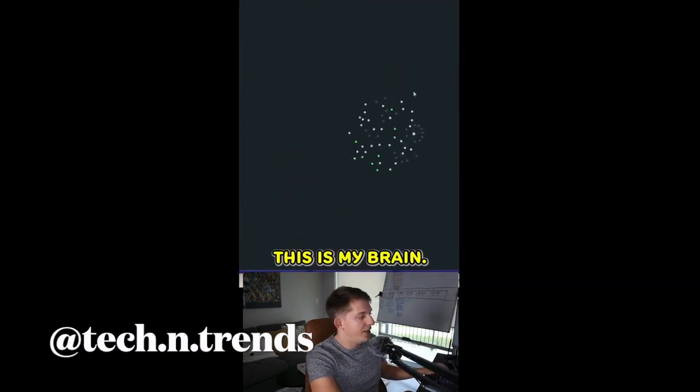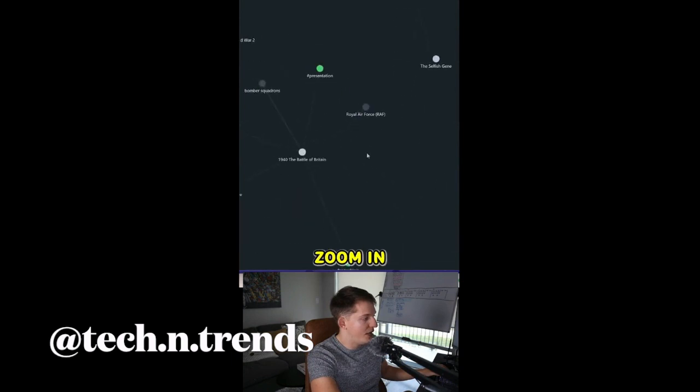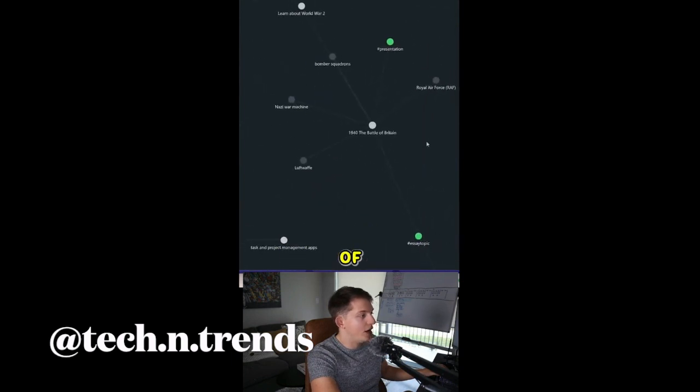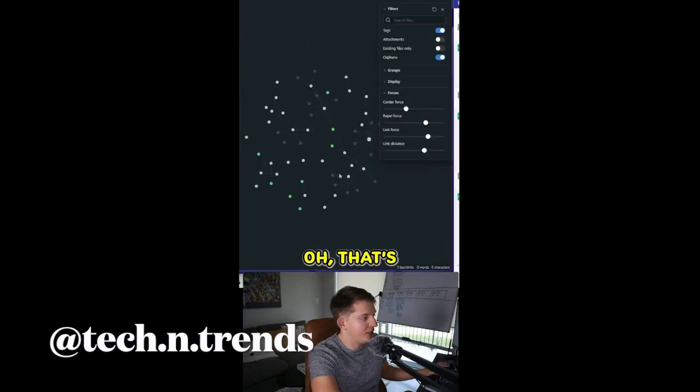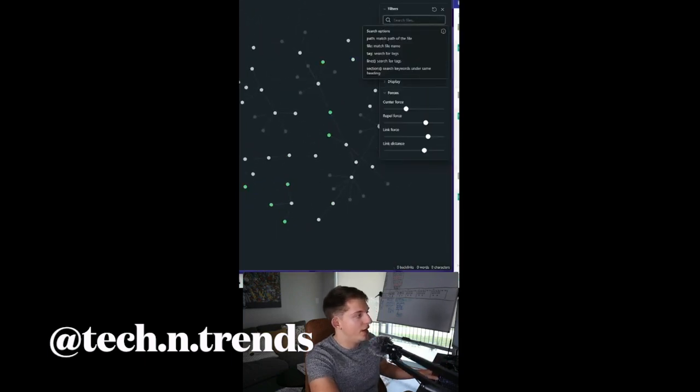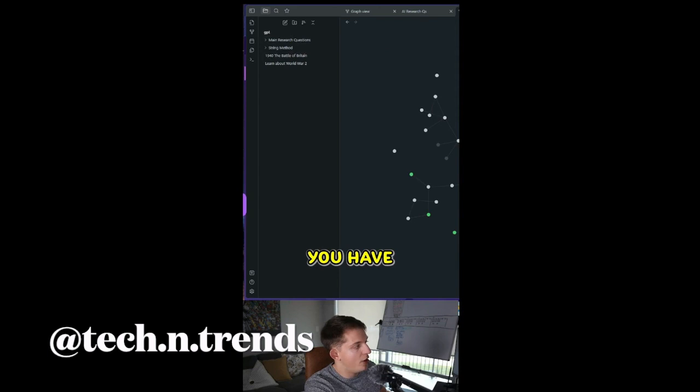So this is my brain, and when you zoom in further, you have a lot of customization with this brain feature, but you can see everything that you've learned. You're like, oh, that's super unorganized. Well, just search it. And on this side right here, you have all of the files, and you can like go through them. You can add folders and stuff.